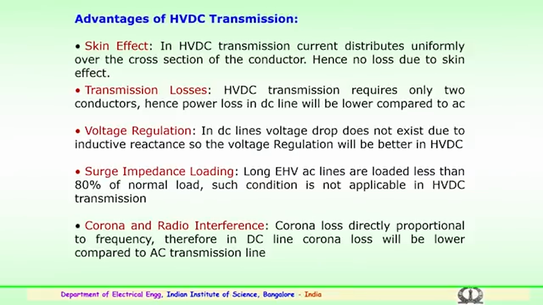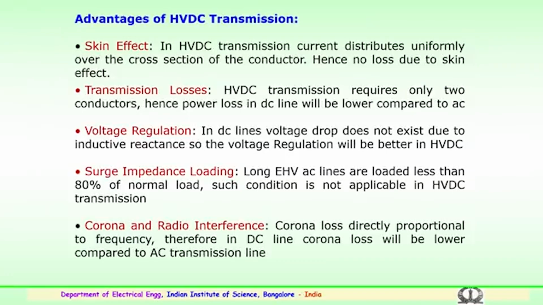In case of voltage regulation for DC lines, the voltage drop does not exist due to the inductive reactance. So, the voltage regulation will be much better in case of high voltage DC. Then surge impedance loading for long EHV AC lines: we know that extra high voltage and ultra high voltage AC lines are loaded less than 80% of the normal load because of the surge impedance loading.